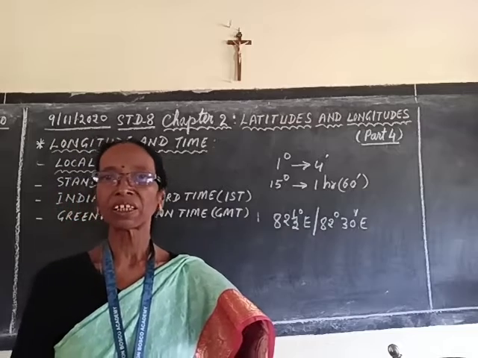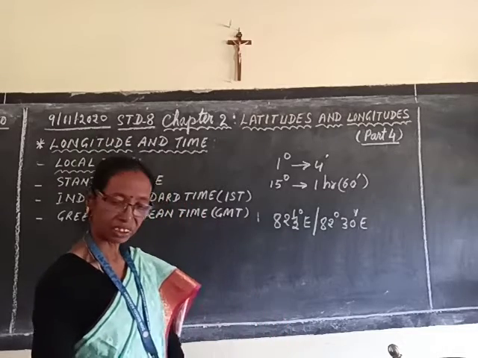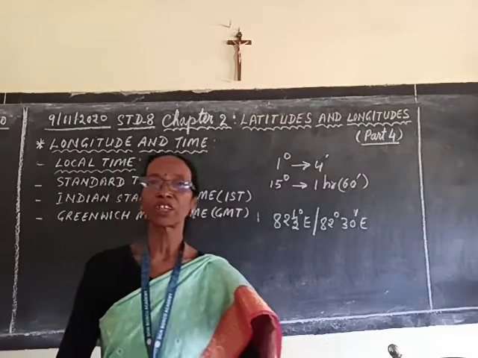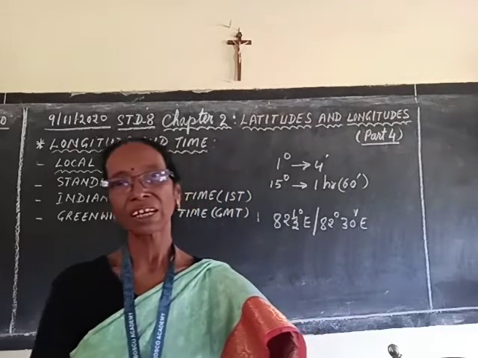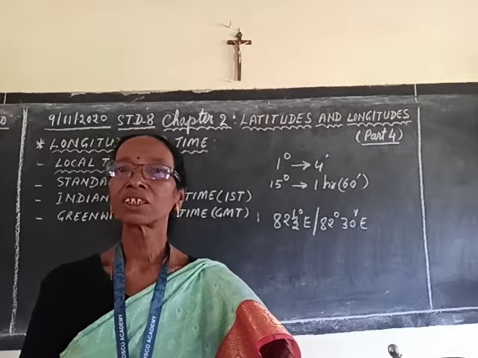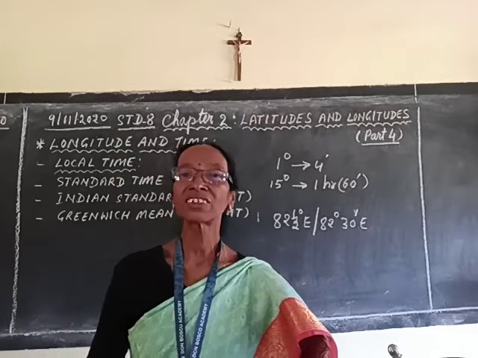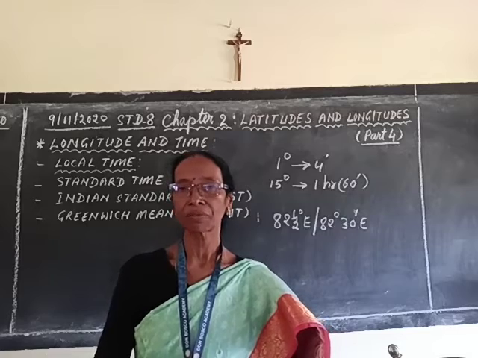So, do remember, the 82.5 degree east meridian, which is the standard meridian of India, passes through Allahabad, fixes time for India, known as Indian Standard Time, IST.